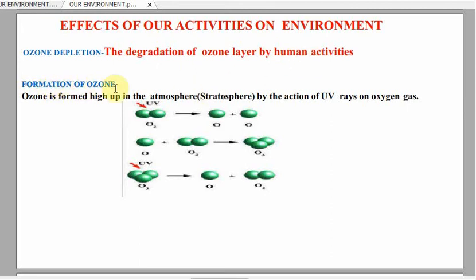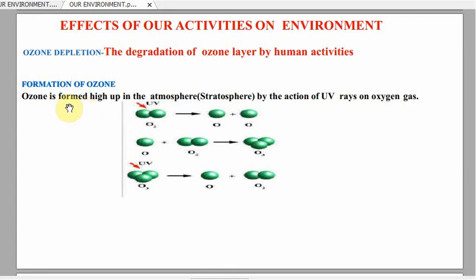Now how is ozone formed? Ozone is formed from oxygen. Three atoms of oxygen combine together to form the ozone. We know that the formula of oxygen is O2 and oxygen is essential for respiration. But the formula of ozone is O3 since it is formed from three atoms of oxygen.